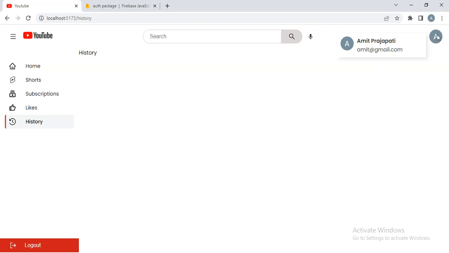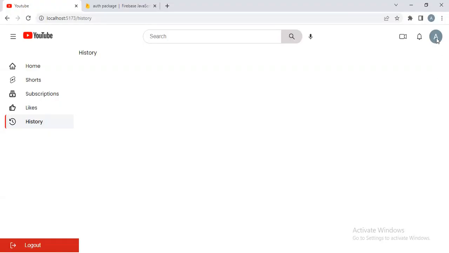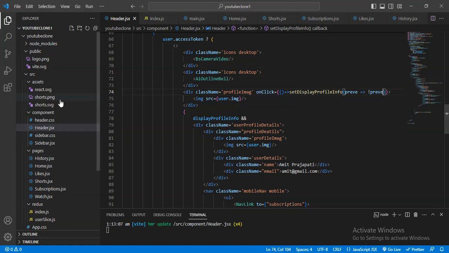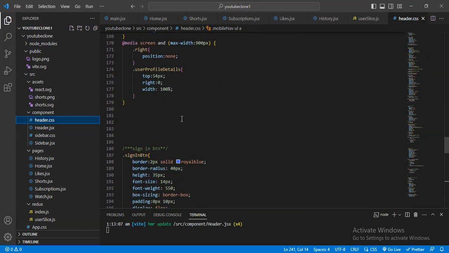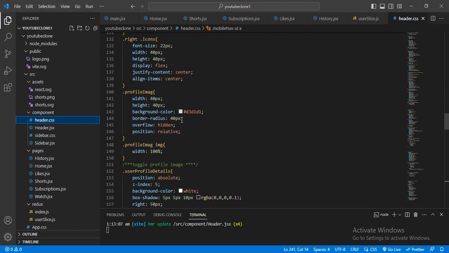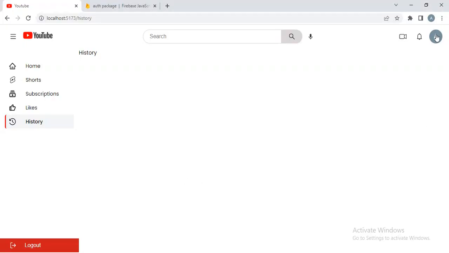See, it is happening, and there is one more thing I want to do here, which is our cursor. For that I will go to the header, and where is the image profile, here I will give the cursor pointer. Okay, now see it is working properly.